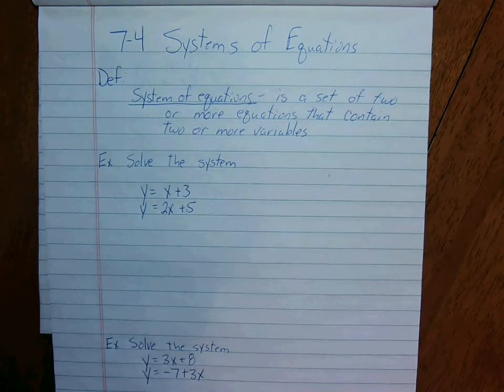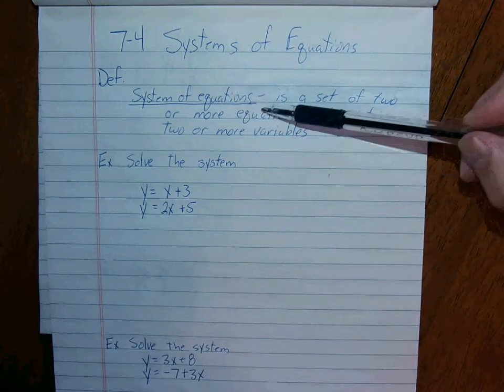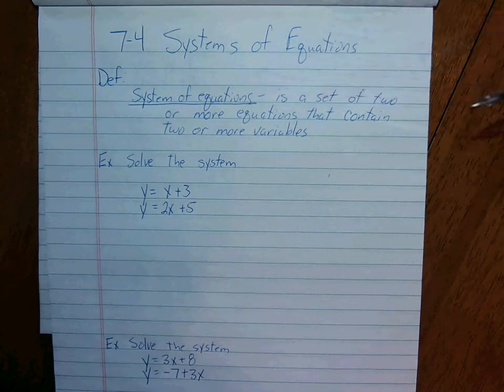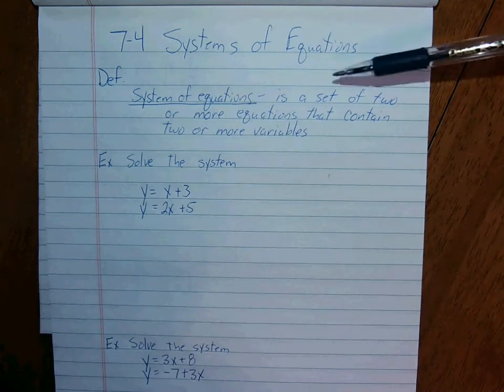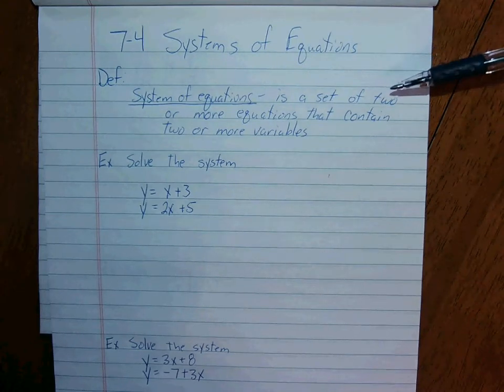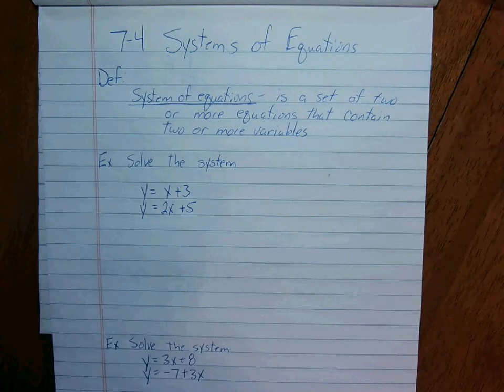Hi guys, today we're going to do 7-4. This is systems of equations, and when we were still in school we actually did this lesson, so this is a really good review. We have a definition here of the system of equations, and basically it's a set of two or more equations that contain two or more variables.